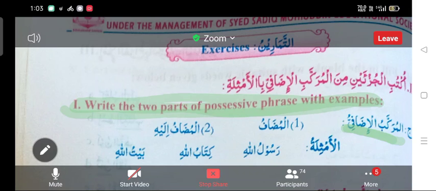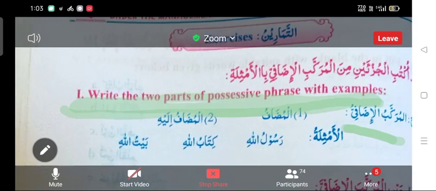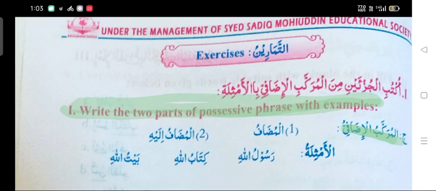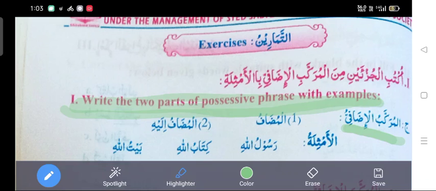After giving the heading, you copy the words al murakkab al izafi from the question.